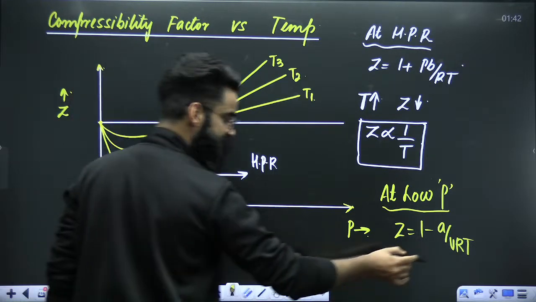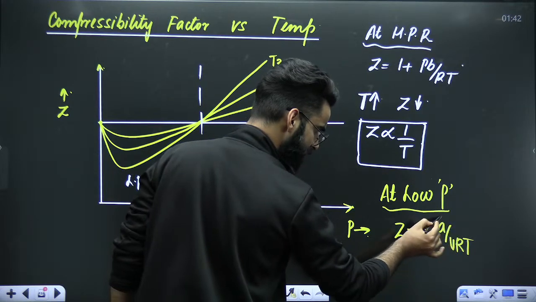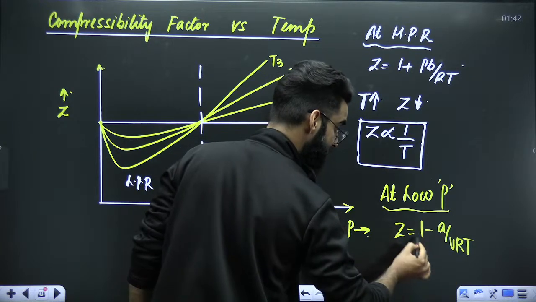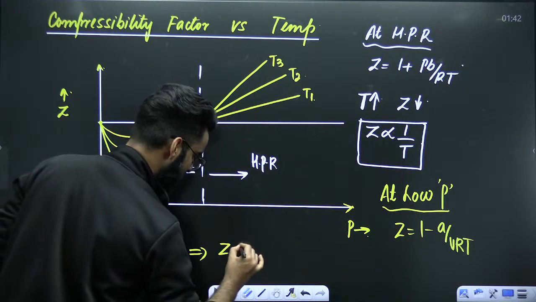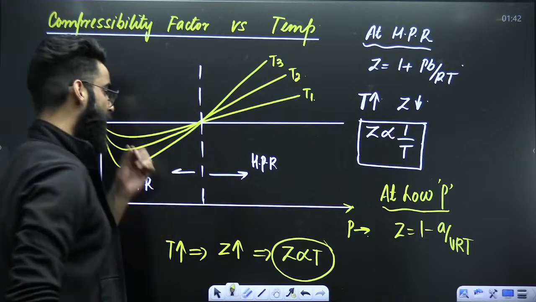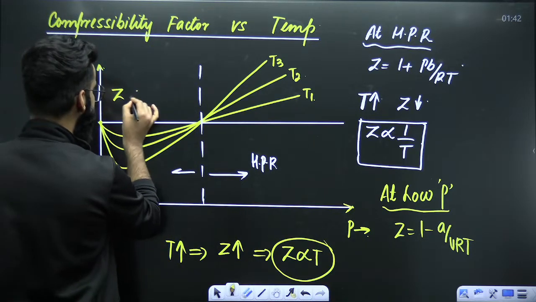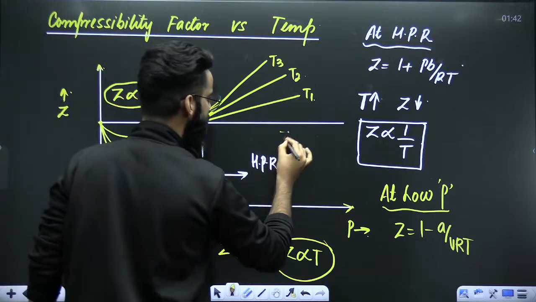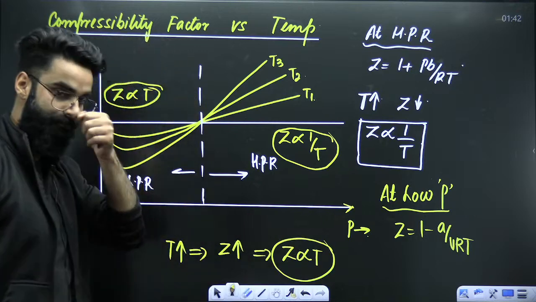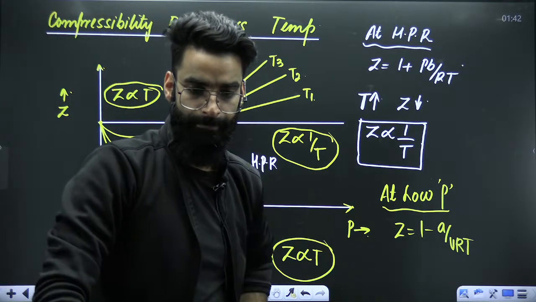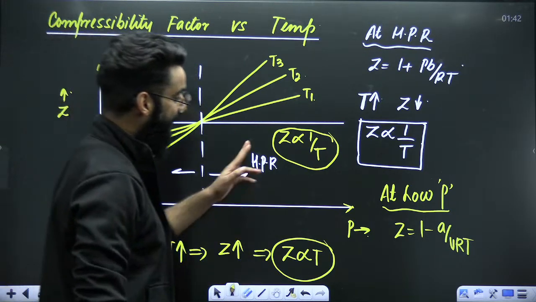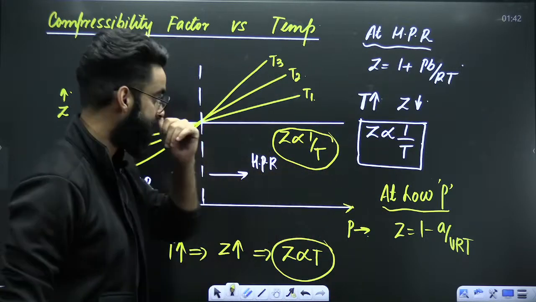Now you tell me, if you increase the temperature when the gas is kept at low pressure, this term will decrease. If this term decreases, this whole term will increase. So Z value will increase. So eventually, you got to know Z is directly proportional to T at low pressure. Do remember, at low pressure, Z is directly proportional to temperature. At high pressure, Z is inversely proportional to temperature. This can be the question asked. Do remember this point as well.